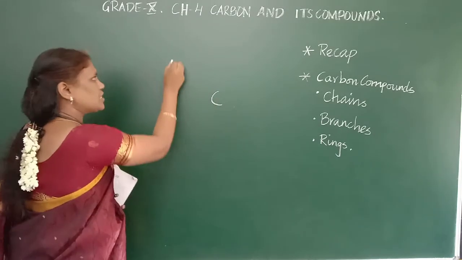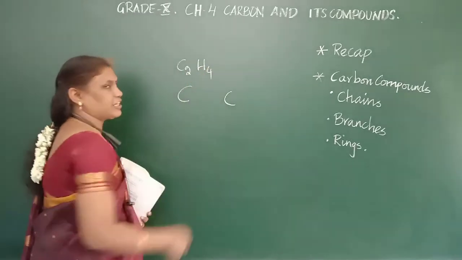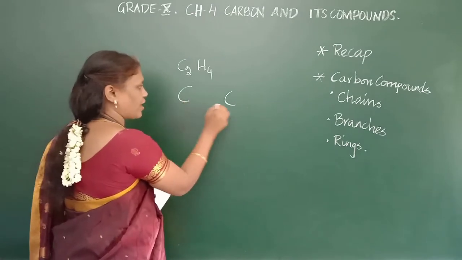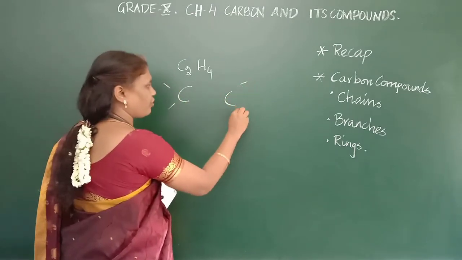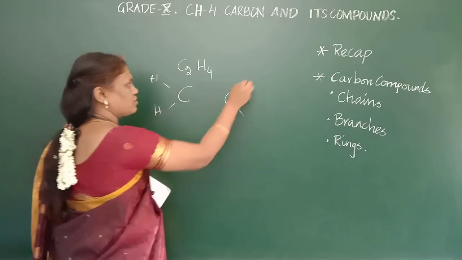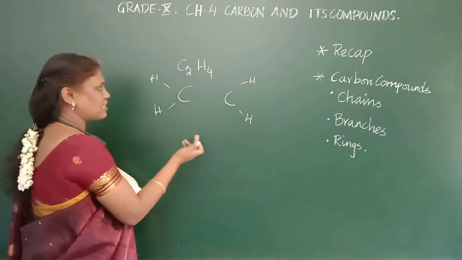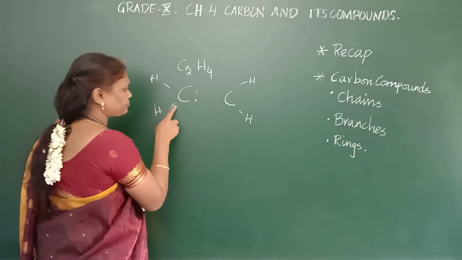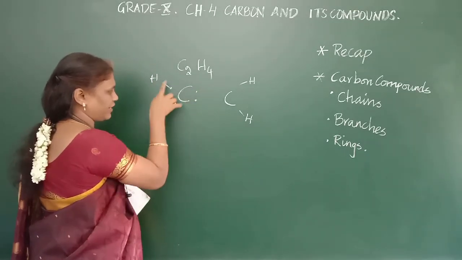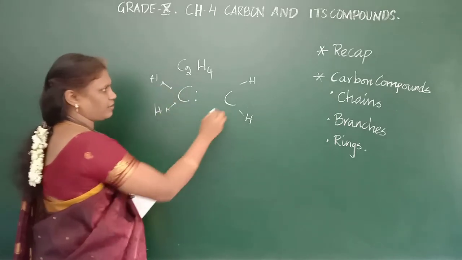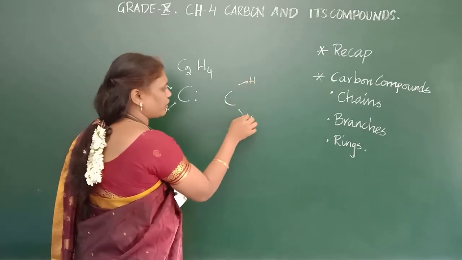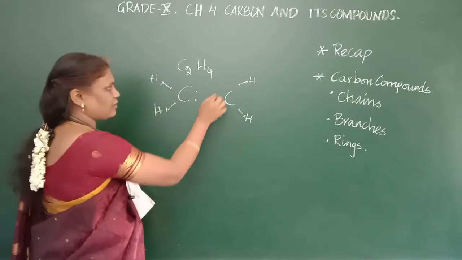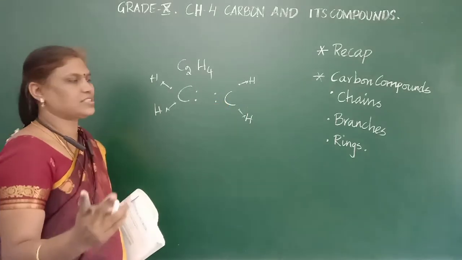For example, C2H4. There are only 4 hydrogens, and how many carbons? 1, 2. Carbon has 4 valence electrons. Among that, it has shared 1 with each hydrogen, and hydrogen will share 1 with carbon. So it has formed these many bonds: 1, 2, 3, 4.